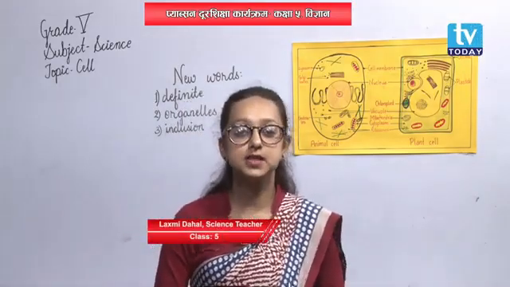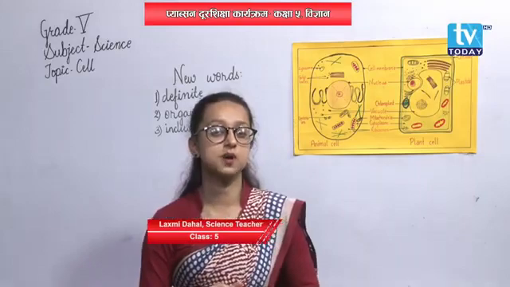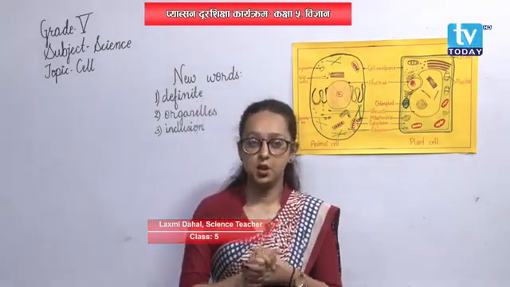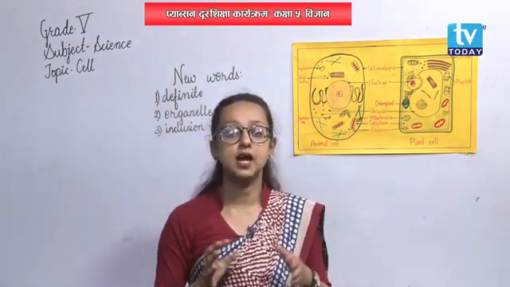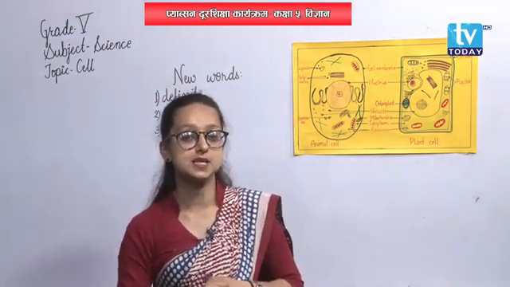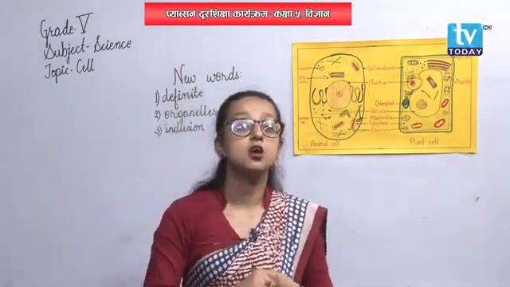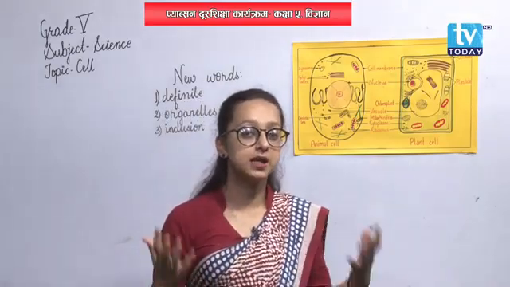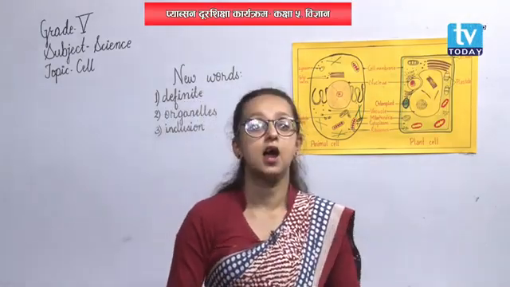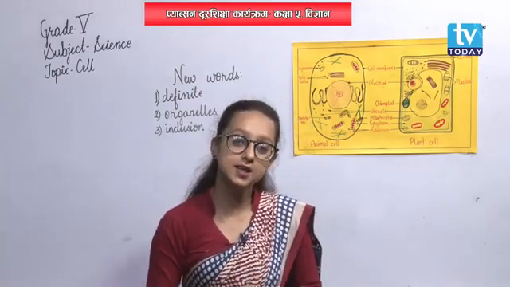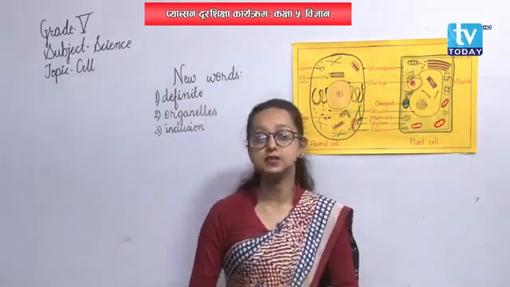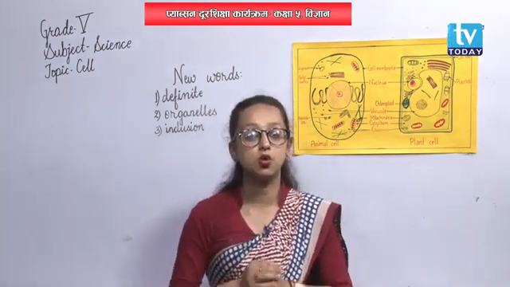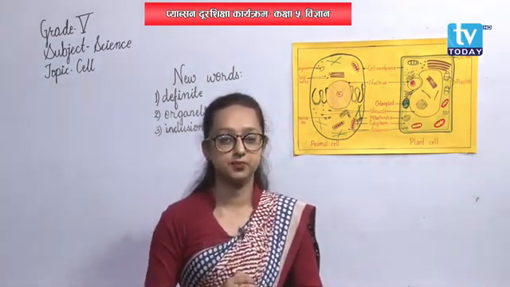All the activities in their body are controlled by a single cell. But the bodies of other animals are made up of many cells, and the animals whose body is made up of many cells are known as multicellular animals. Alright. All the vital activities of our body are also controlled by cells.